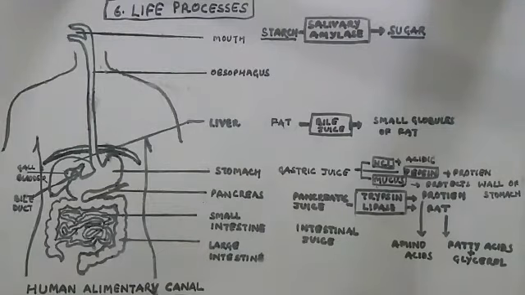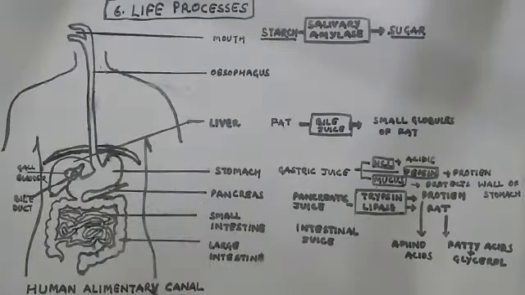Dear students, this lecture is the complete description of the human alimentary canal. As you are aware, we eat various types of food, and they are complex in nature. So, the food has to be broken down into simple or small particles. This process is known as digestion, which is carried out by our digestive system through mechanical and some biochemical methods. The human digestive system consists of the alimentary canal, which is assisted by several glands.